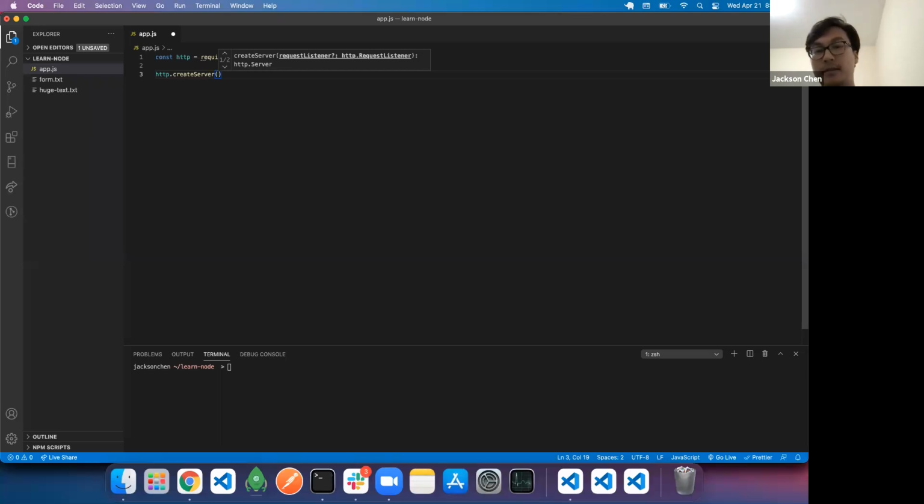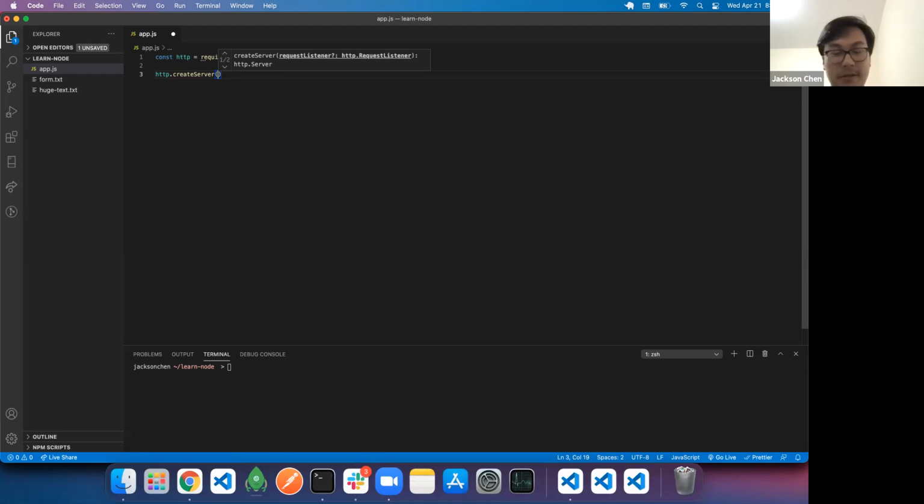To spin up a server, HTTP comes with createServer. Remember, Node is event driven. I didn't really go into the event loop, but it's a huge topic. If you study the event loop, you'll find out that Node is event driven. So we usually use callbacks for almost every function in Node.